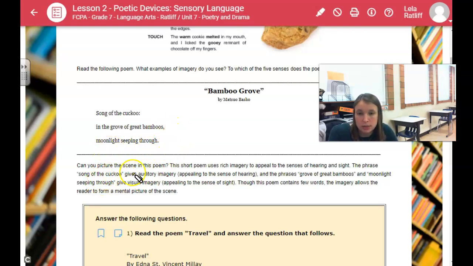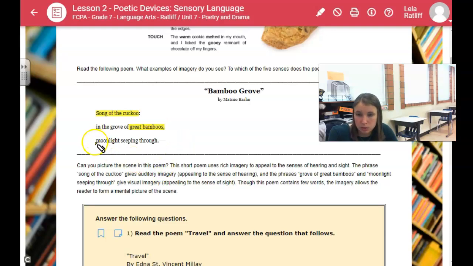Can you picture the scene of the poem? This short poem uses rich imagery to appeal to the senses of hearing and sight. The phrase "song of the cuckoo" gives auditory imagery, appealing to your sense of hearing. And the phrases "grove of great bamboos" and "moonlight seeping through" give a visual image, appealing to the sense of sight. Grove of great bamboos gives you a sight of great bamboo stalks.